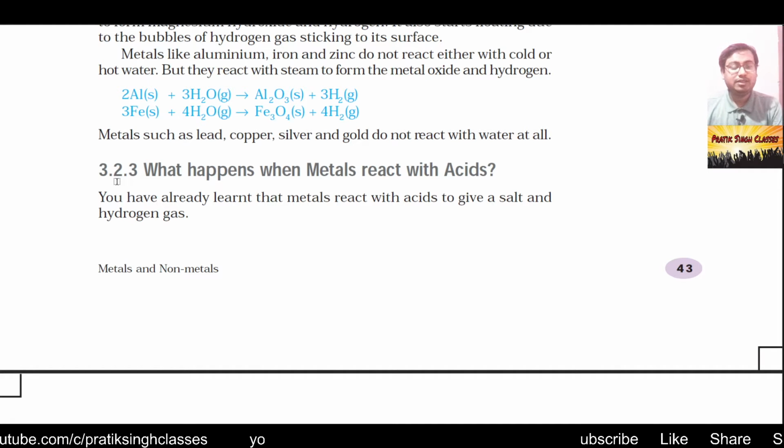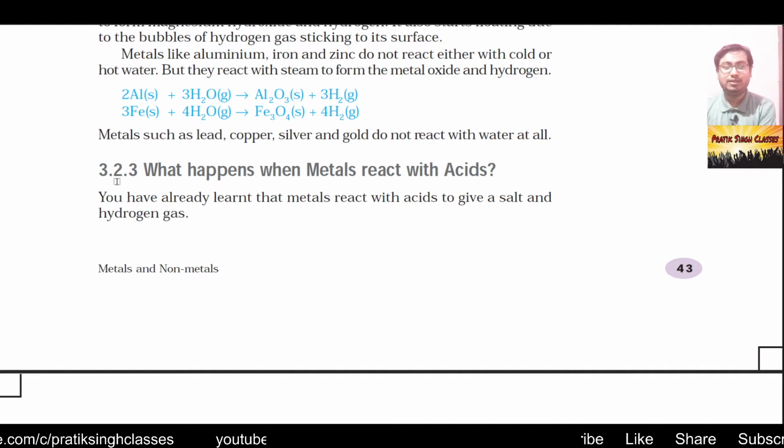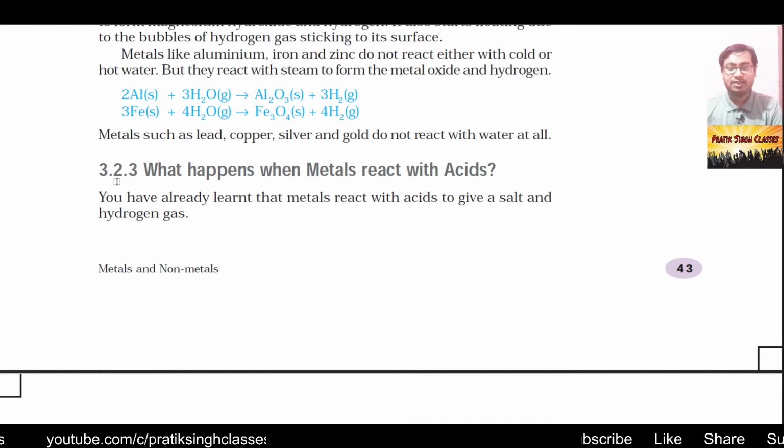Let me say something important: the pH value of acids is less than 7 and the pH value of bases is greater than 7. A pH value of 7 is neutral, that is for water, and our blood is slightly basic.